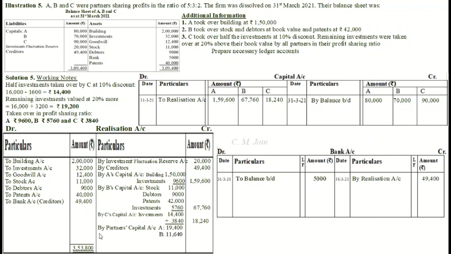Write down on credit side, by partners' capital account A 19,400, B 11,640, C 7,760. Total of all these three, 38,800 in the amount column. And then write total on this side also, 3,53,800.